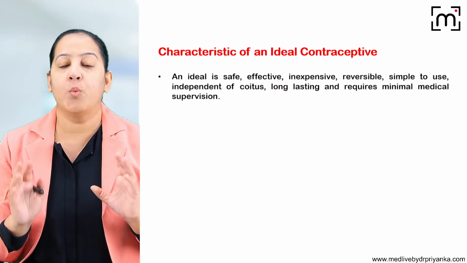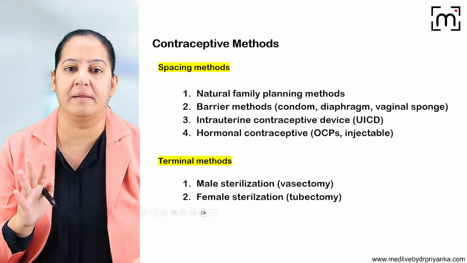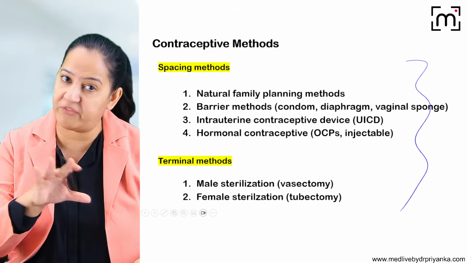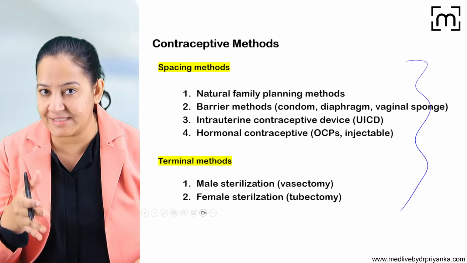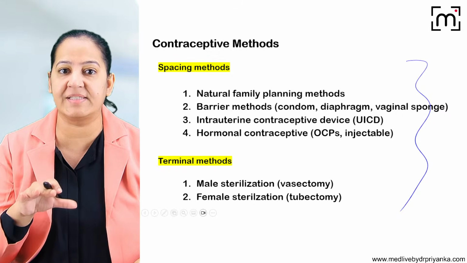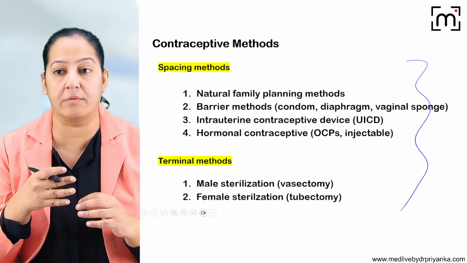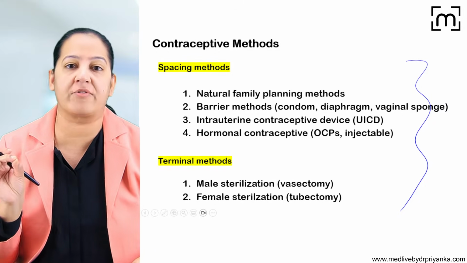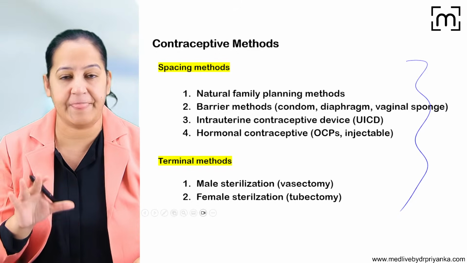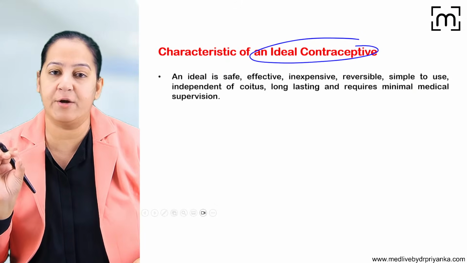Okay. Now listen, what is the ideal contraceptive? What is the definition of an ideal? There are many methods available. So we have to offer all of these to the couple, and we have to select which is the best for which couple. So we have to see the advantages, disadvantages, side effects, adverse effects, uses of each of them. If any couple is coming to you as a doctor and they want you to advise them what is the best contraception method for them, you have to tell them the pros and cons of each of them. Then only the couple can decide what is the best for them.